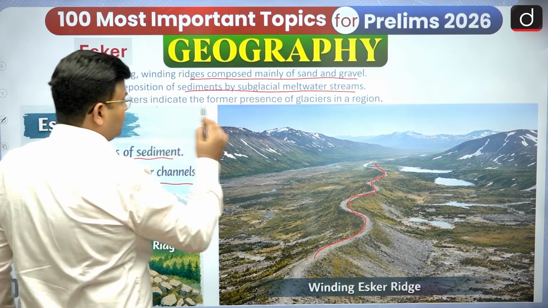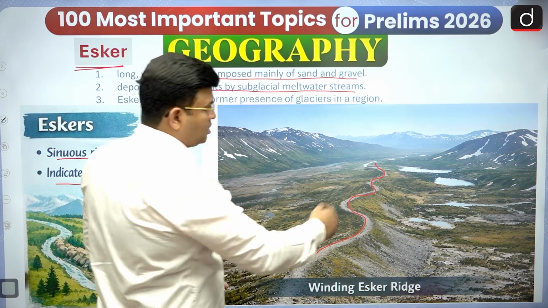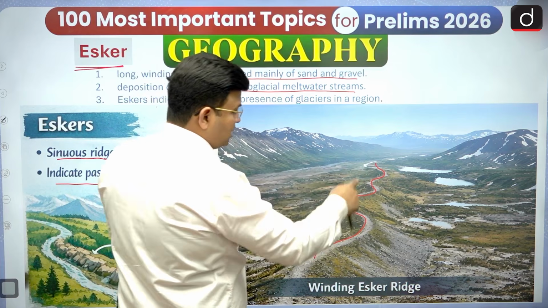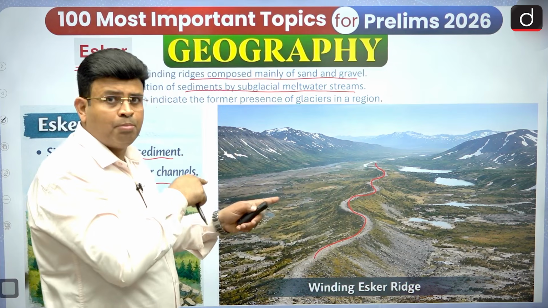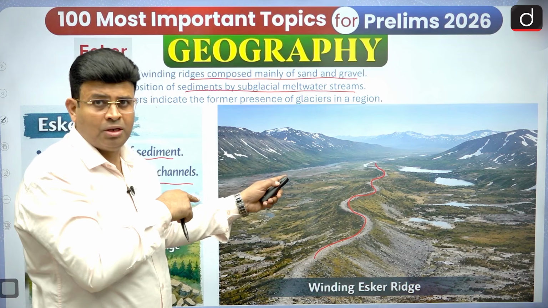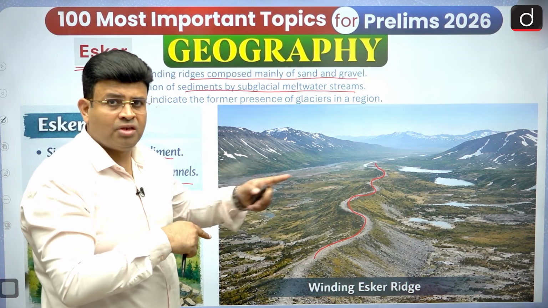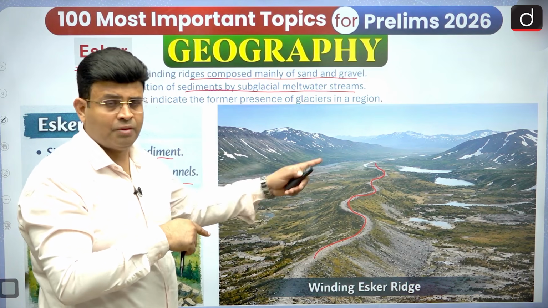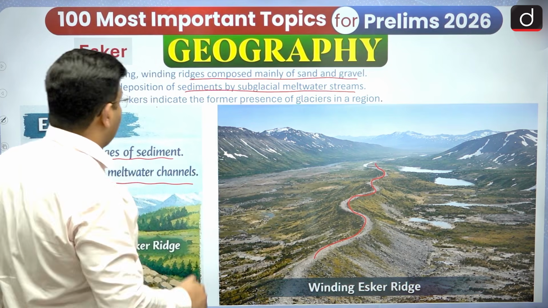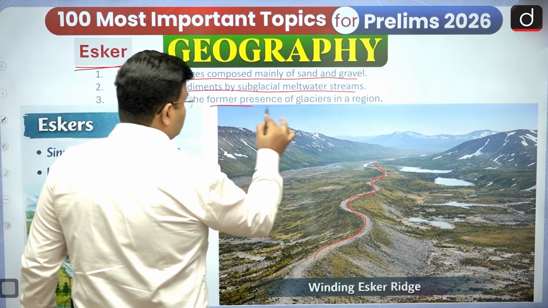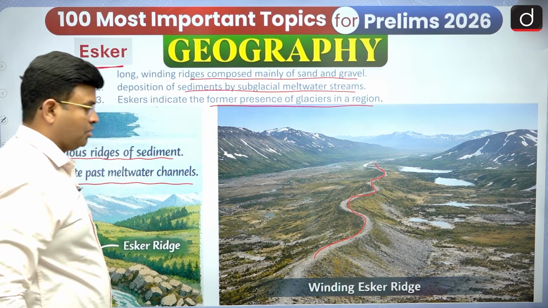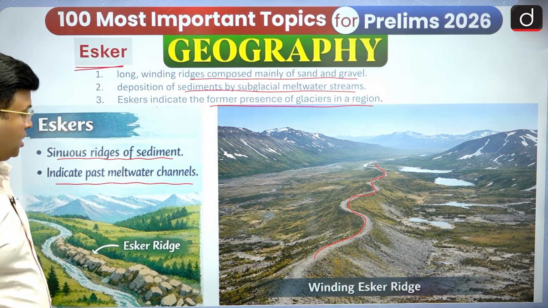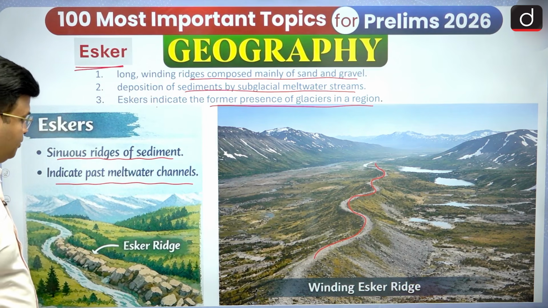When there is an esker, it indicates that in this region in the past there was a glacier, but now the glacier has receded, maybe due to climate change, or whatever the reason can be. So eskers indicate the former presence of a glacier in the region.